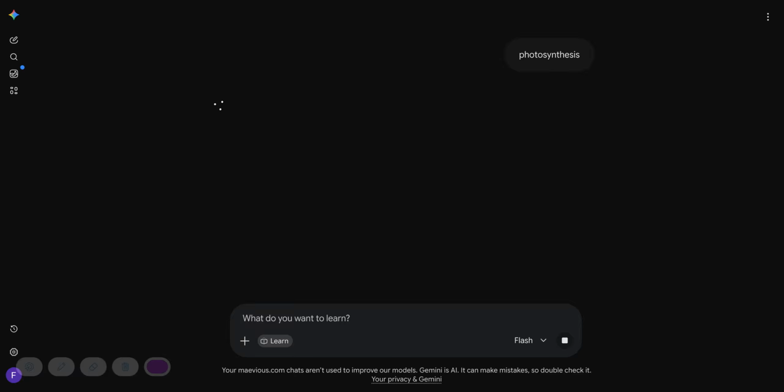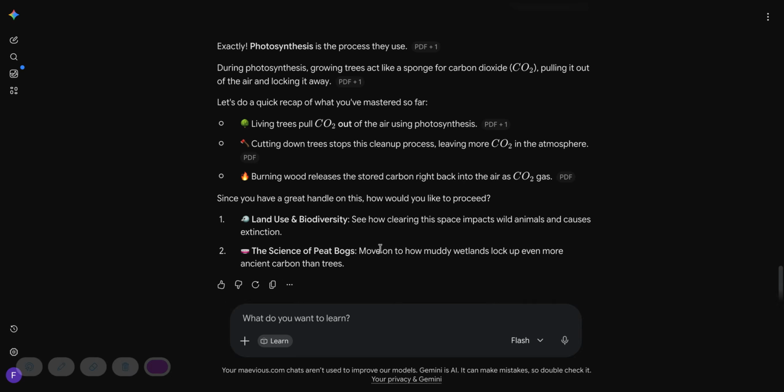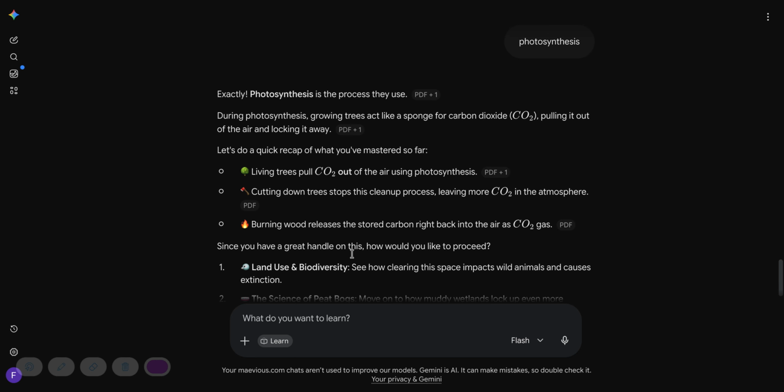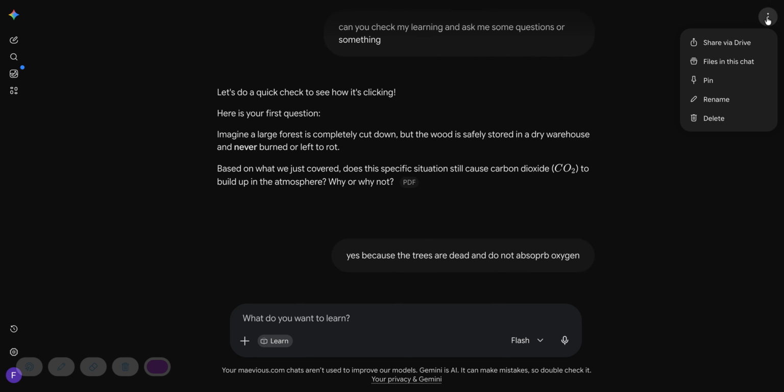Now, I'll be honest, one of the key things I like about it is that it doesn't care about spelling. So there you go. Since you have a great handle on this, how would you like to proceed? Land use or the science of peat bogs? And so this is a really nice way to learn things. And as you go, guided learning. What else do you think is there?